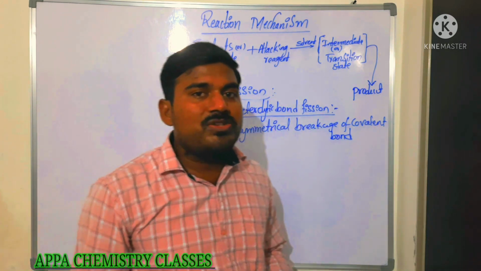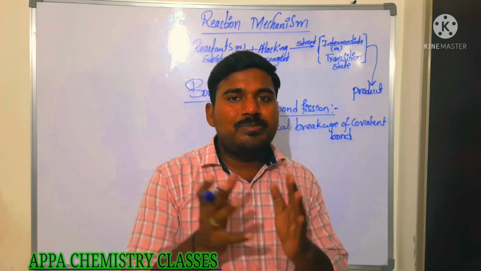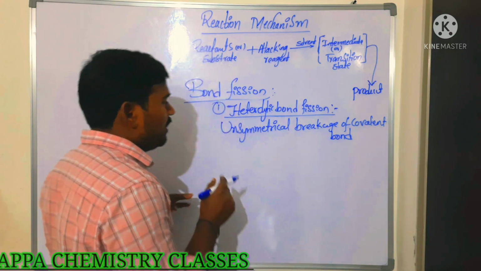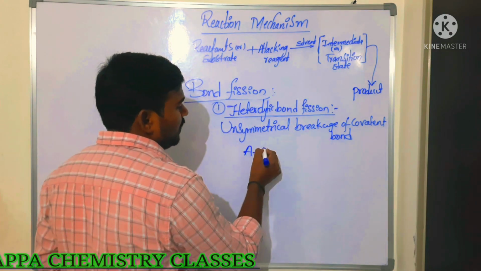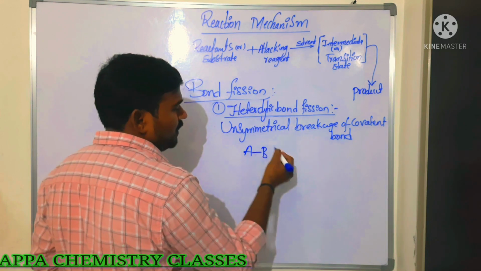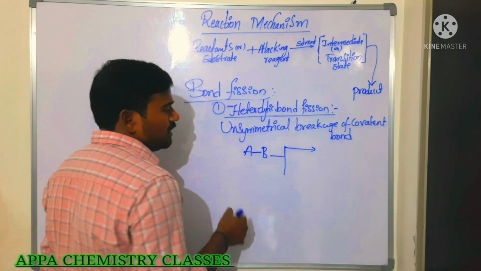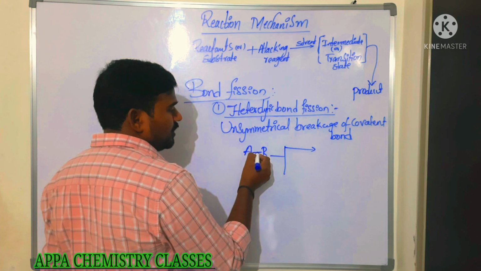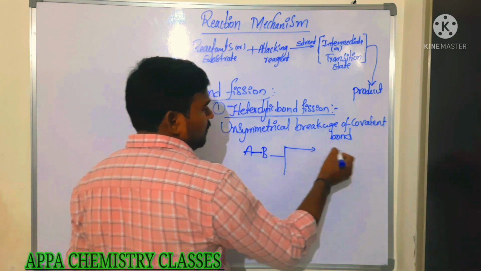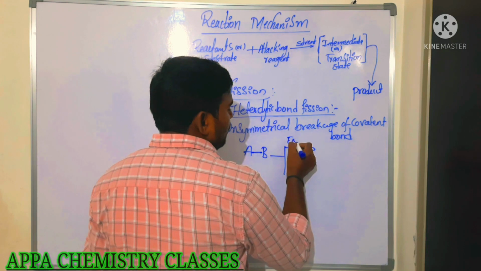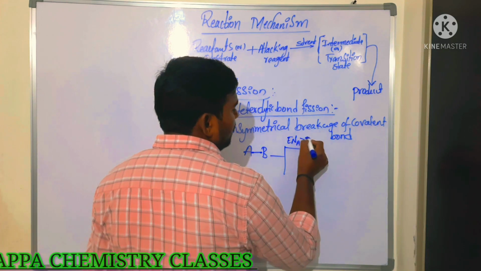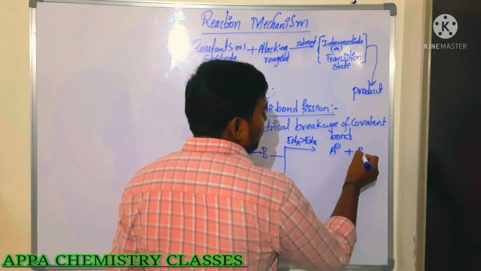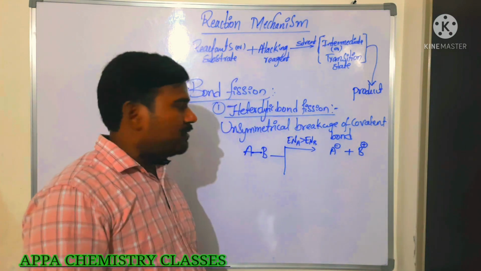Now when this heterolytic bond fission takes place, when the bond is slightly polar in nature, when there is a difference in the electronegativity, then only it takes place. Say for example, A and B are there, and these two have different electronegativities. Then what happens here? We get unequal sharing, unsymmetrical breakage. Say for example here the electronegativity of A is more than the electronegativity of B, then what happens? We get a negative charge on A and a positive charge on B.